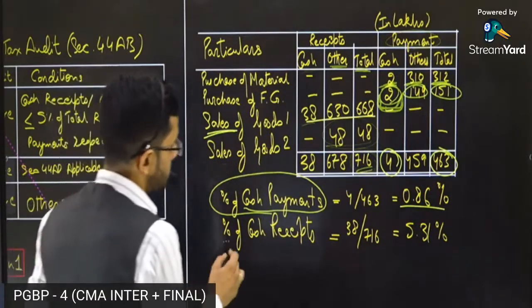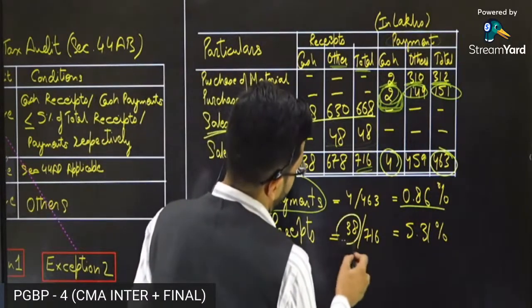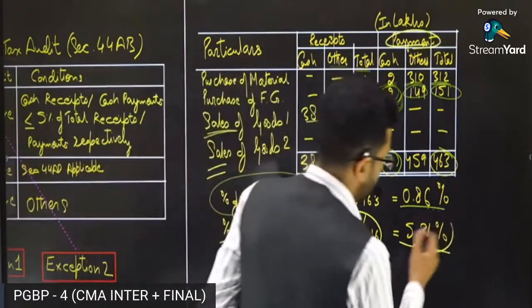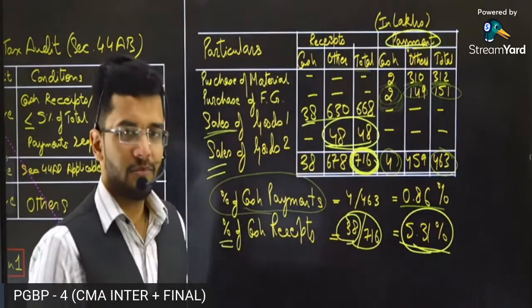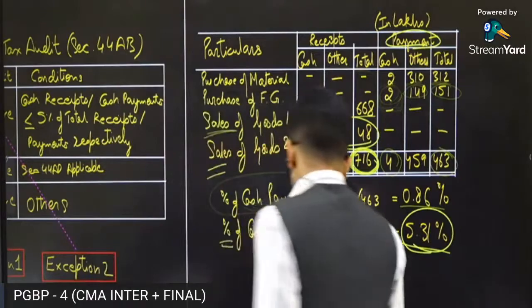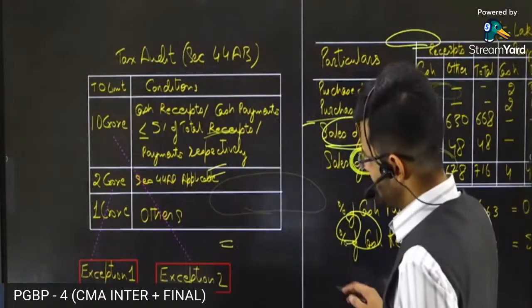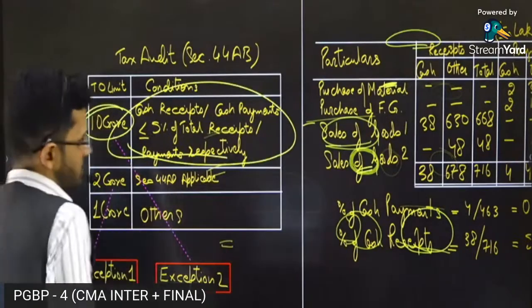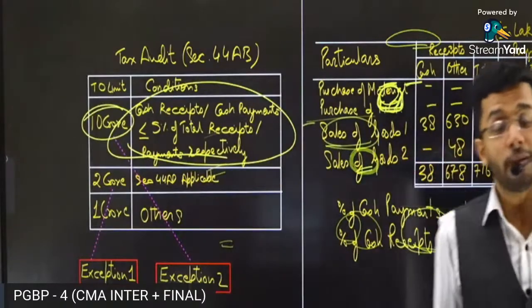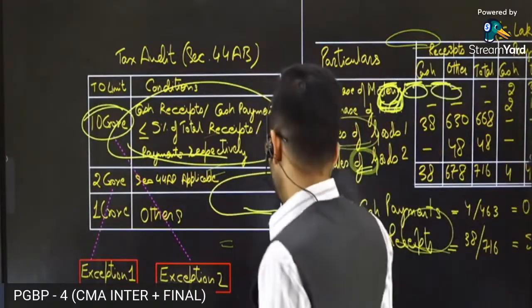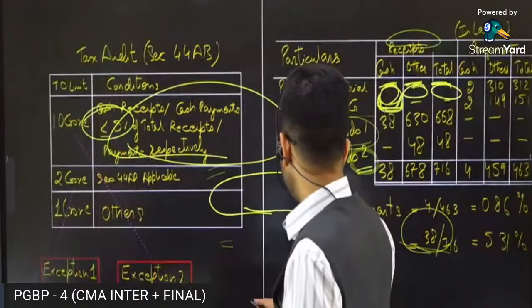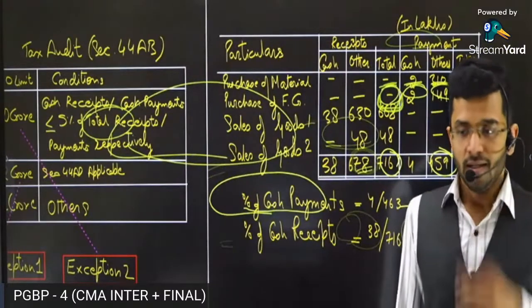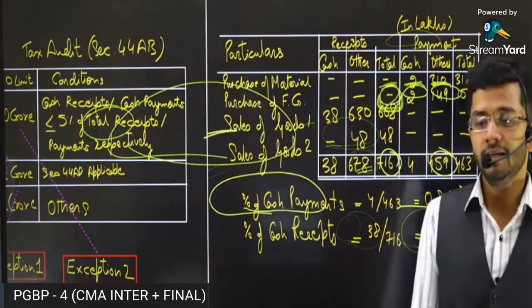Now let's see the percentage of cash receipts. It's 38 divided by 716. It's more than 5% of the total receipts. So guys, when it is more than 5% of the receipts, then the 10 crore limit is not applicable, because for applying the 10 crore limit, the condition is that your cash receipts and payments should be less than 5% of the total receipts or payments. So yes, in this particular case, tax audit will be applicable on this company, because the cash receipts are more than 5% of the total receipts.